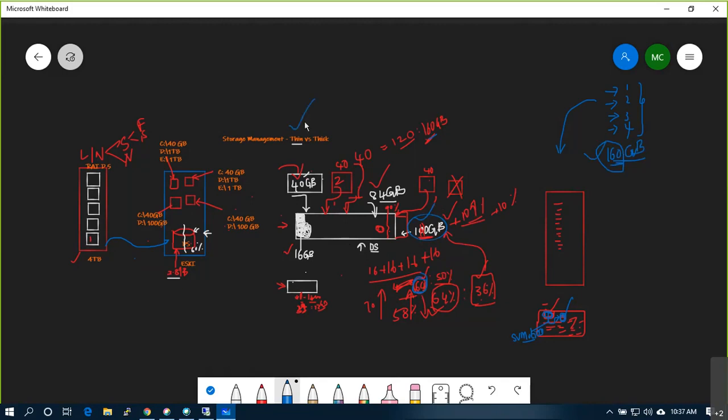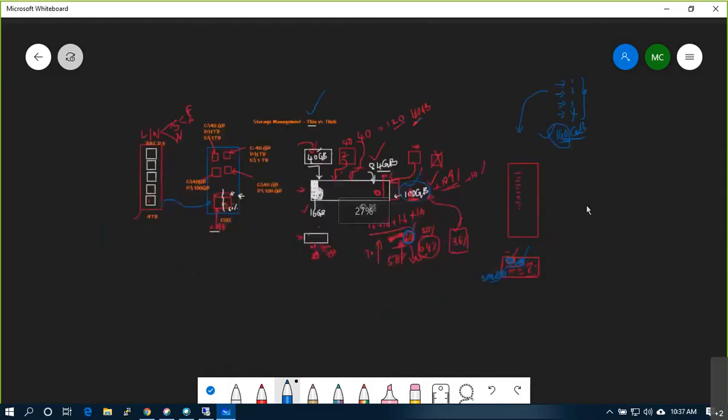Thin provisioning, what you have to understand: when you allocate storage, it will not pick the space from the data store. What does picking the storage from the data store mean? Let's say a Windows Server is there. I have a data store. What is the data store format? VMFS. Okay, Windows Server, you allocated 40 GB. What it will do? This chunk of 40 GB, it will again format it. In which format?